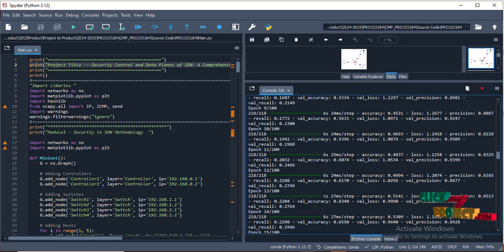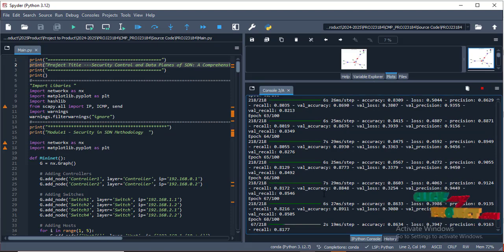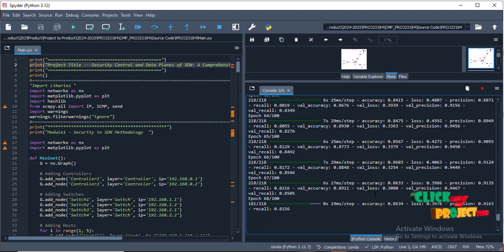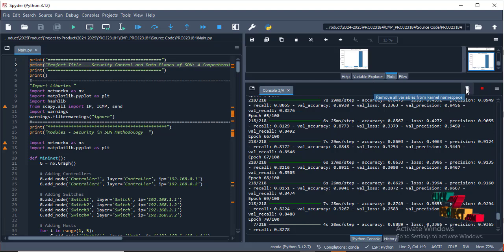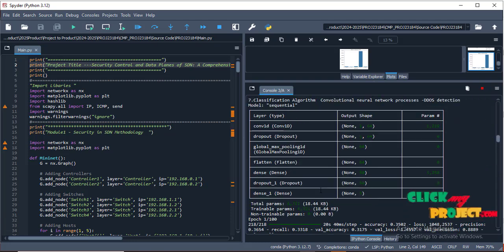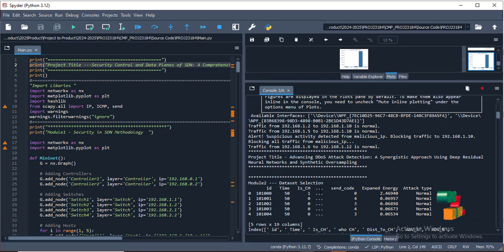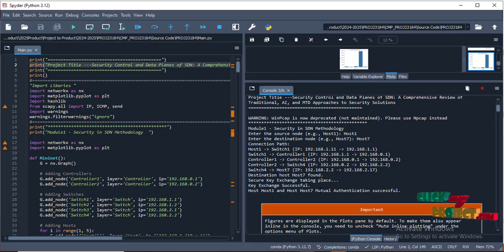Once we have trained the CNN model, we set it to 100 epochs. Once the 100 epochs are completed, we get a model with above 90 percent accuracy, and we find out which type of attack will be there. We have checked it. The epochs run, and we get the output. Finally, we have predicted which type of attack will be there. We have analyzed it. Thank you.